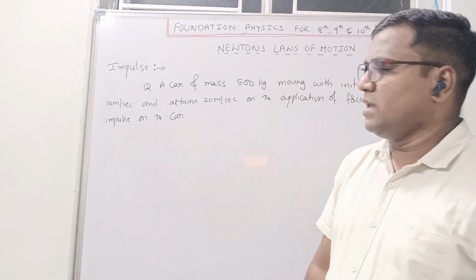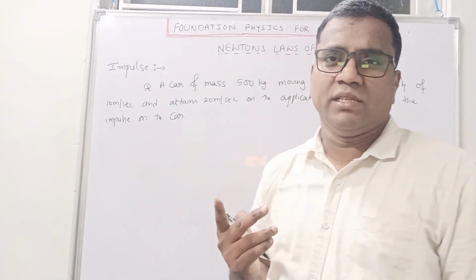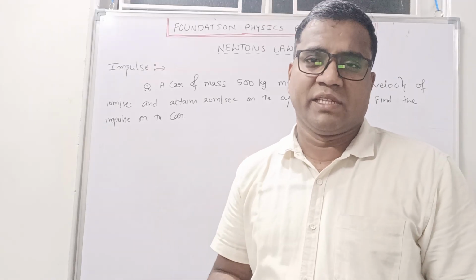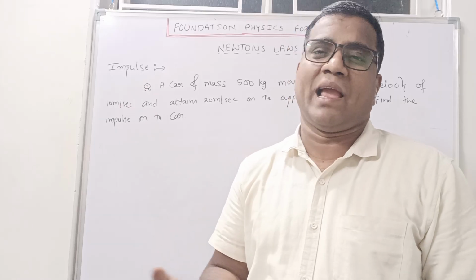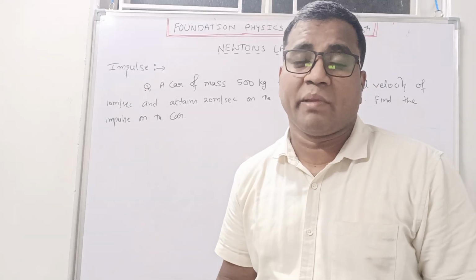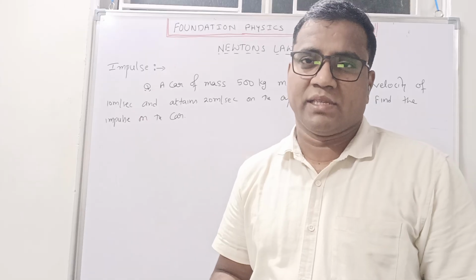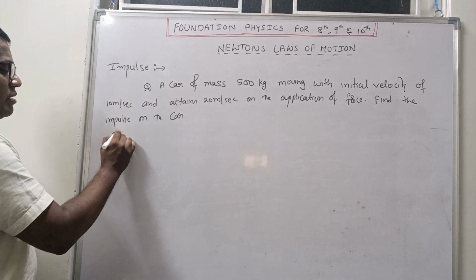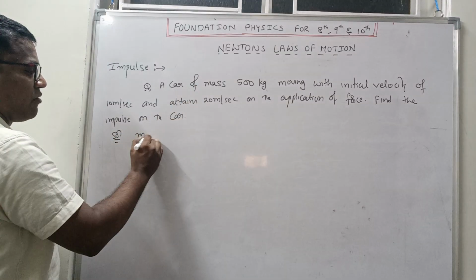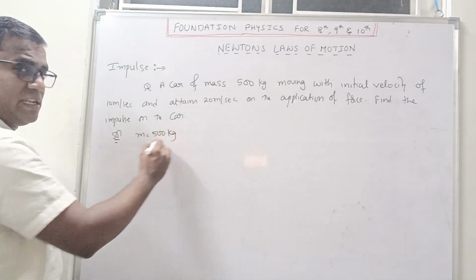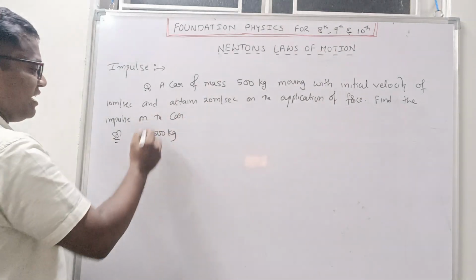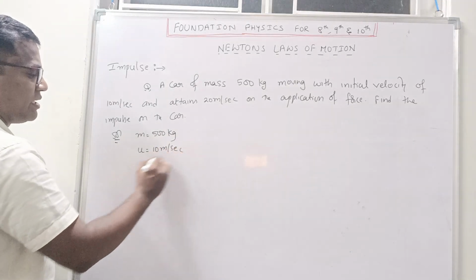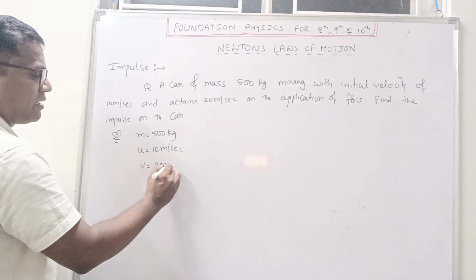We know, impulse, two formulas are there. One is impulse J is equal to force into time, and second is impulse is nothing but change in momentum. If I calculate change in momentum, the change in momentum can also be treated as the impulse, right? So in this situation, he is asking only impulse. So I will write the solution. Mass is given 500 kg, initial velocity u is equal to 10 meter per second, and final velocity v is equal to 20 meter per second.